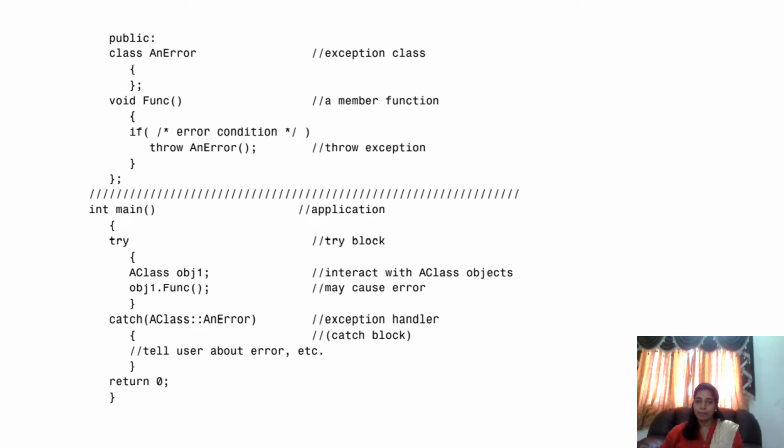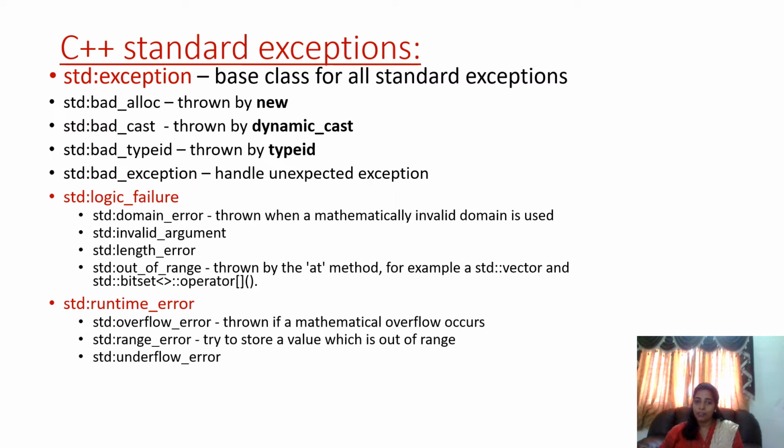The first step is to create an exception class inside the base class. This class is an error class, created under public. This is called an exception class. Next we are creating a function. Inside the function we can throw the error using the throw keyword. So we can throw the exception, and in the main function we have to catch the exception. In the main function we are catching the exception using the try and catch keywords. And we'll see one more example here after seeing the C++ standard exceptions.